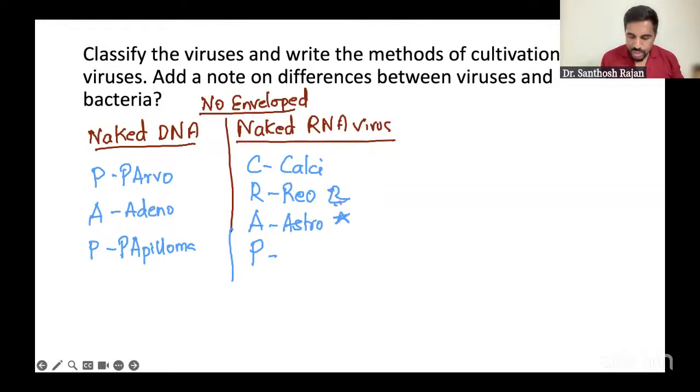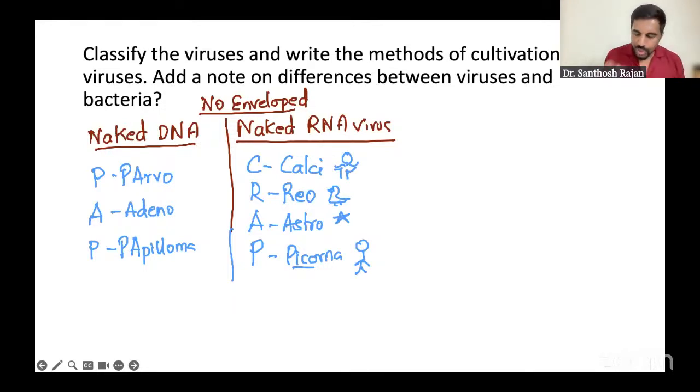And P for Picorno. Nowadays, people, if you want to take the picture, they go naked. So remember like that, naked. Okay, very important. Another one is Kali. Kali is a fighter, no? The fighter guy, our boxer, no? Kalsi. So these are the naked RNA viruses. Very, very simple. Another classification.